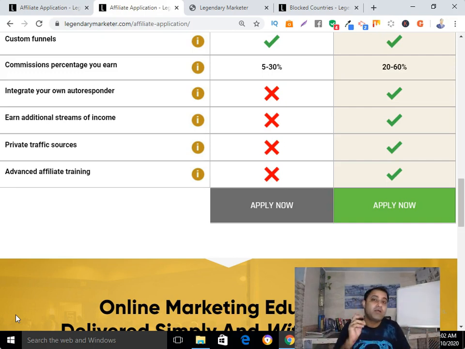Now here is a very important thing: they have restricted some countries. This means if you come from one of the restricted countries that they have mentioned, you cannot apply to their affiliate program. As I'm from India, according to their new policy they have also restricted India, so somebody from India cannot apply to their affiliate program.